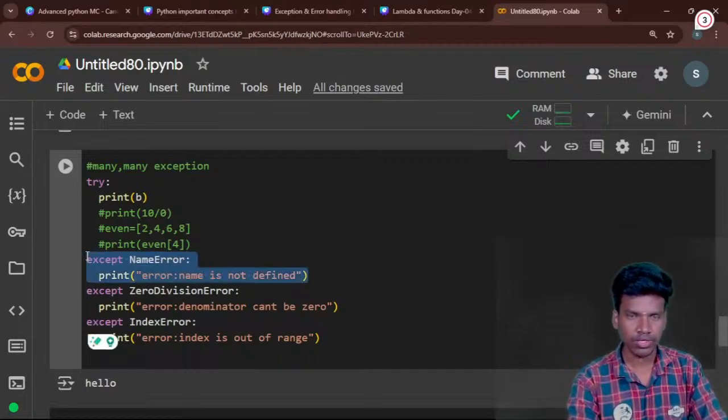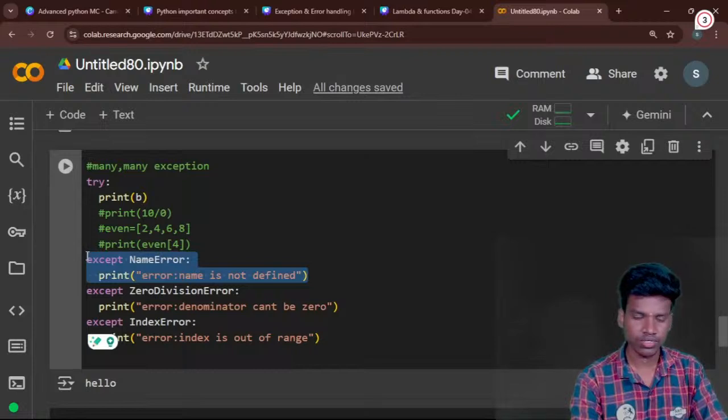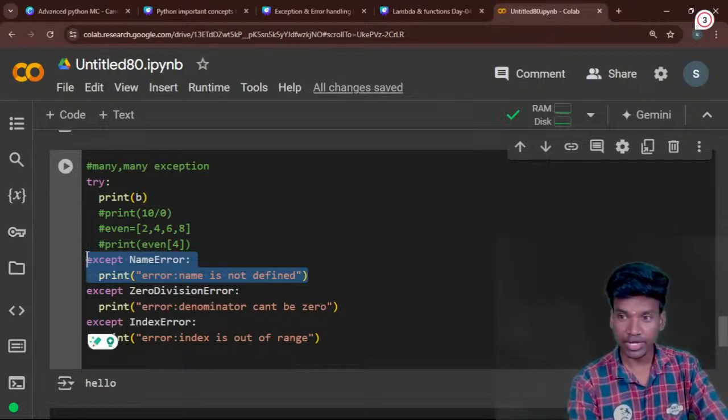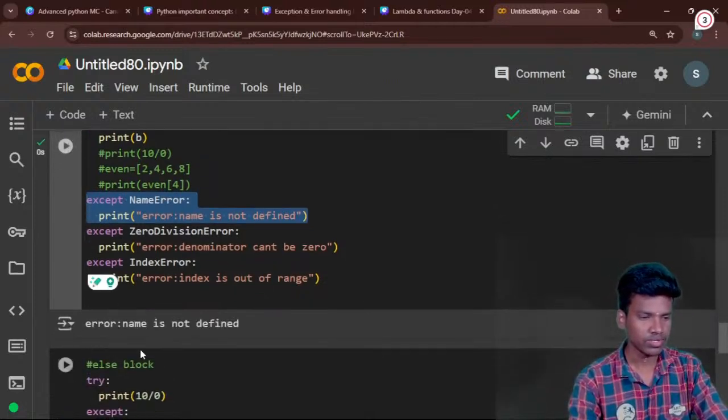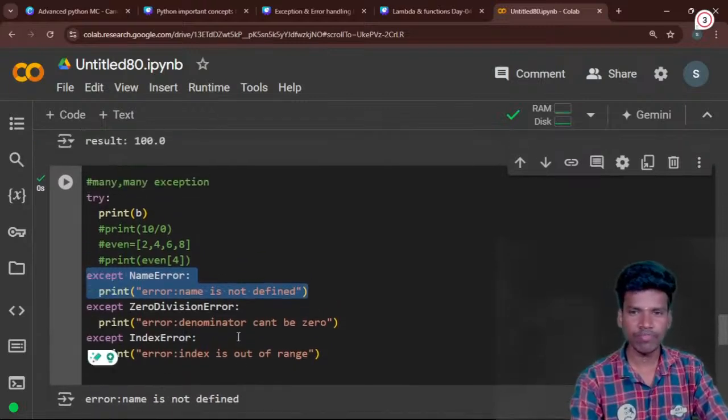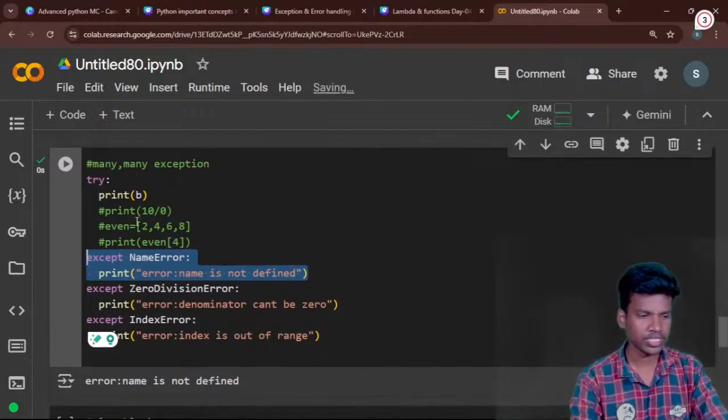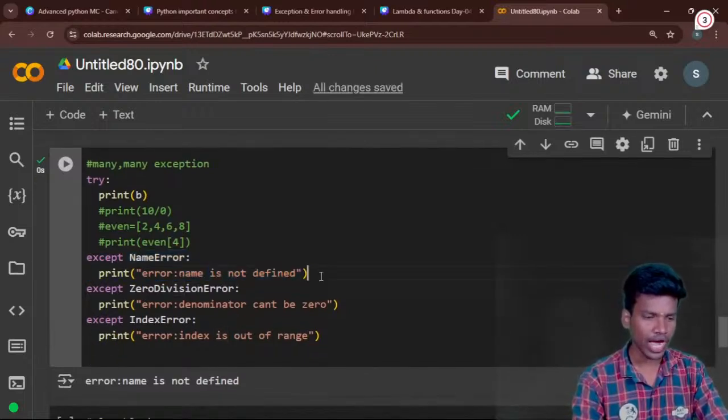We will see whether it is right or not. We will run this code, then only we can understand. Error: name is not defined. It is a name error because b has not been defined in any place. So the name error is raised, and the exception handles that error.